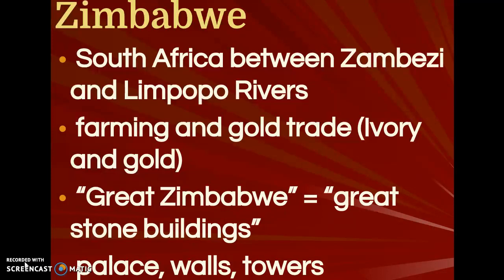The big difference of what is traded down there is farming, gold trade, and ivory. So in West Africa, we're only seeing gold. And in the south part of Africa, we are seeing gold and ivory. The Great Zimbabwe, we'll see a picture of it in a minute, sometimes called the Great Stone Dwelling or the Great Stone Building.